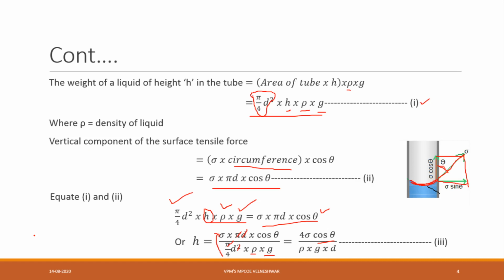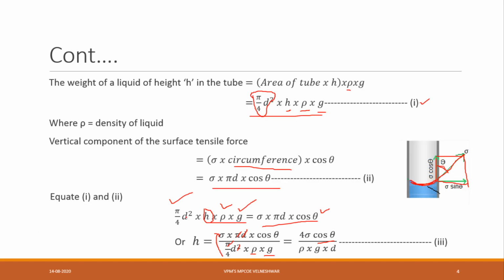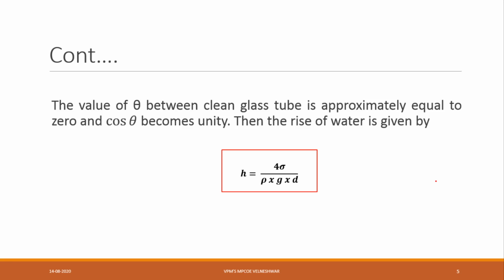This is the final equation, but theta is also important. What is the angle theta? The value of theta for water in a glass tube is approximately equal to 0. If you see the angle with the straight line, it is almost 0, because for water there will be only a small change. For this reason, the scientist takes it as 0. So cos 0 is 1, cos theta is unity. Therefore the rise of water is given by h is equal to 4 sigma divided by rho g d.